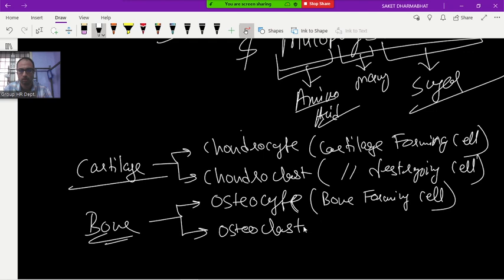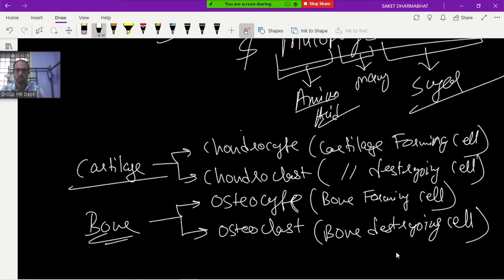Osteoclast is what? Bone destroying cell.